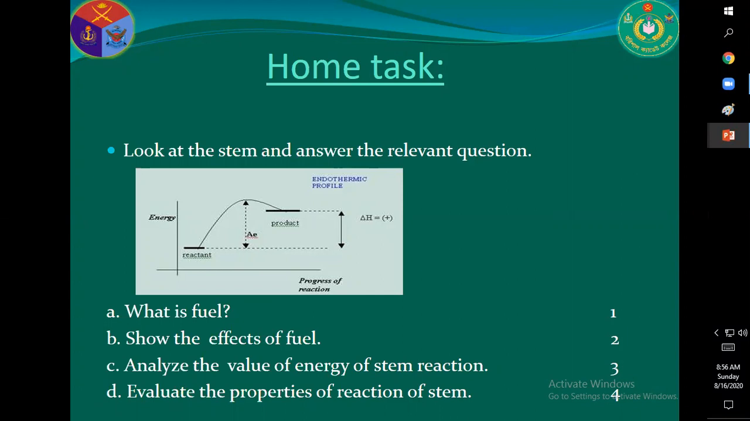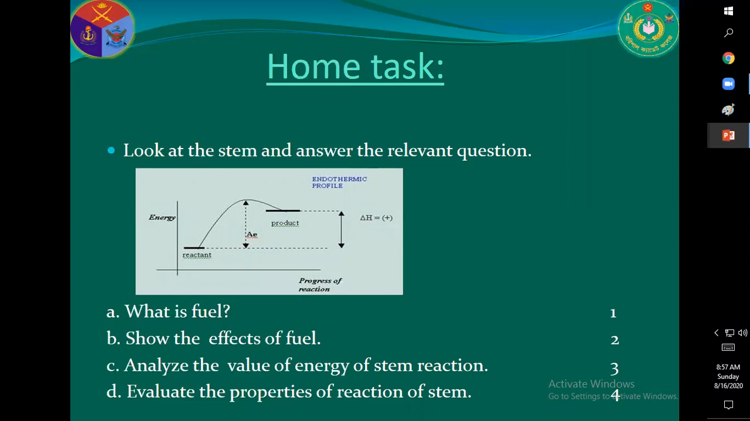So the effects of fuel, there are two effects. One is important effects, another is bad effects. So it is very important for our survival in the universe. So energy is very important and fuel is very important also. But excess burning of fuel produces different types of harmful gases and creates harmful effects on the environment. So we must be alert about that.